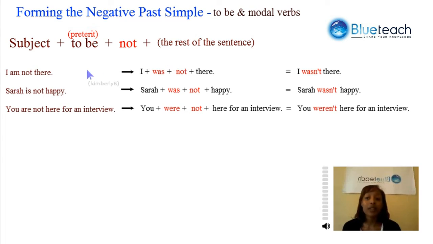In the present negative simple form it becomes I was not there. Pretty simple. We just changed the to be to the past tense. And we can shorten it by saying I wasn't there. Sarah is not happy becomes Sarah was not happy. Again, Sarah wasn't happy. You are not here for an interview. You were not here for an interview, or you weren't here for an interview. So we see again that we can shorten was not to become wasn't, and were not to become weren't.